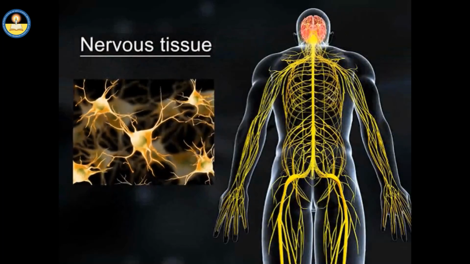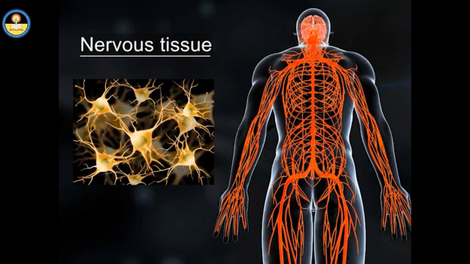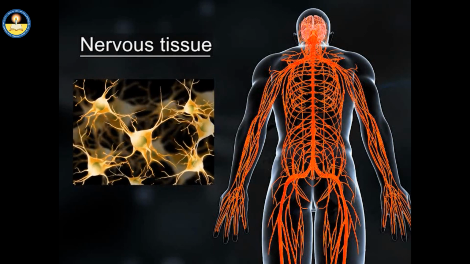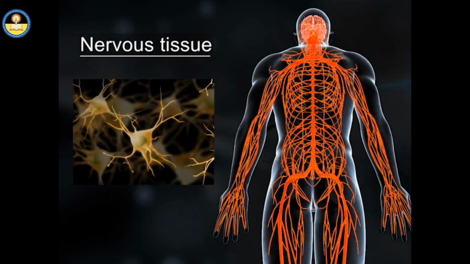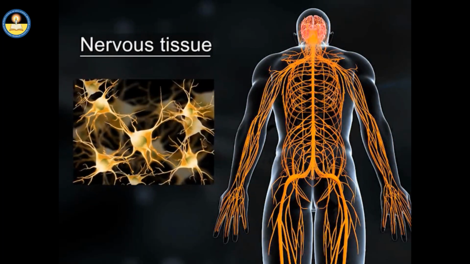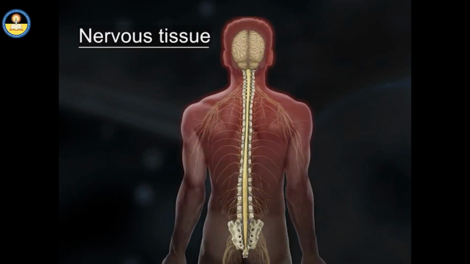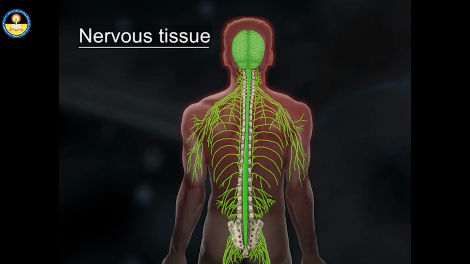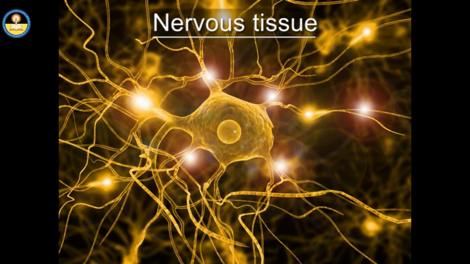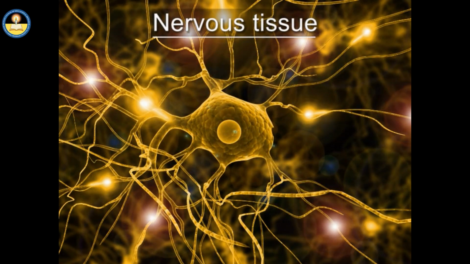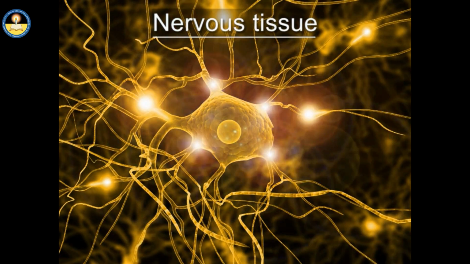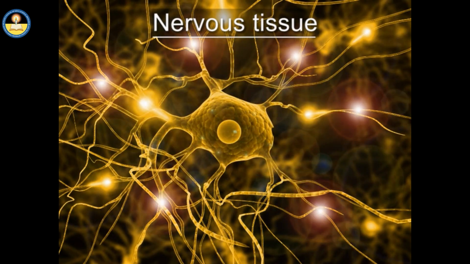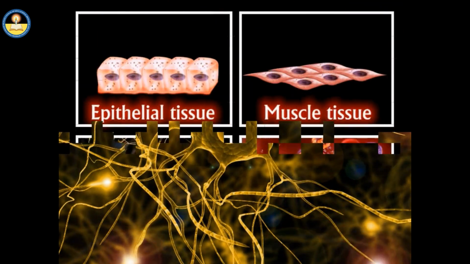Nervous tissue forms the nervous system, which is responsible for coordinating the activities and movements of your body through its network of nerves. Parts of the nervous system include the brain, spinal cord and nerves. The cells in the nervous tissue generate and conduct impulses necessary to protect and ensure proper functioning of our body.